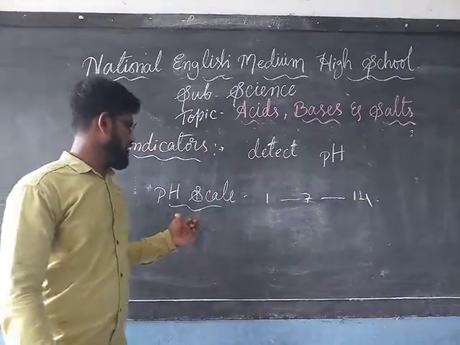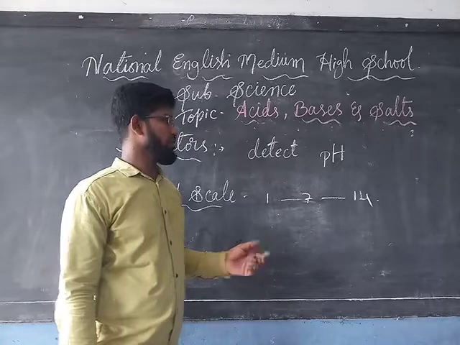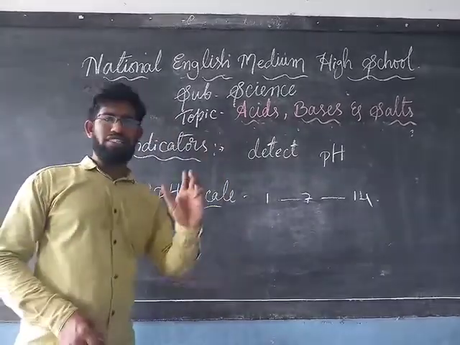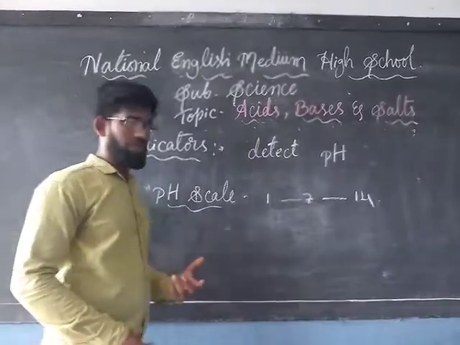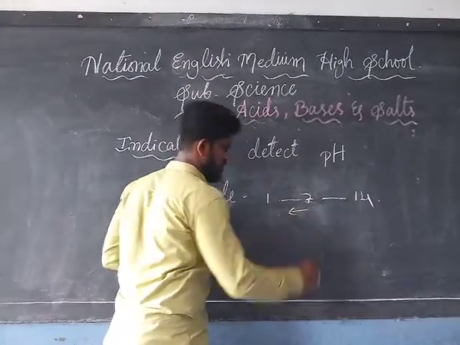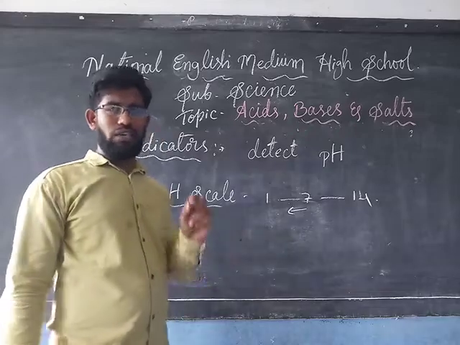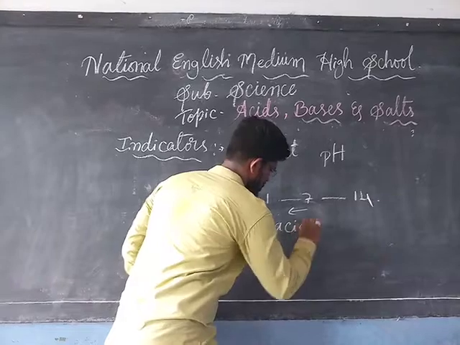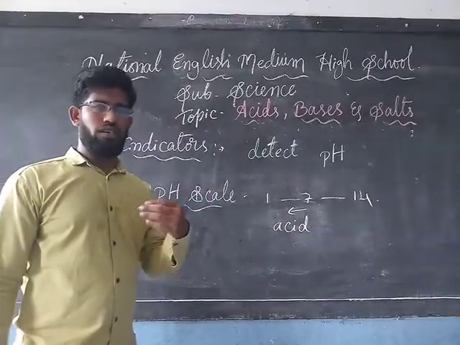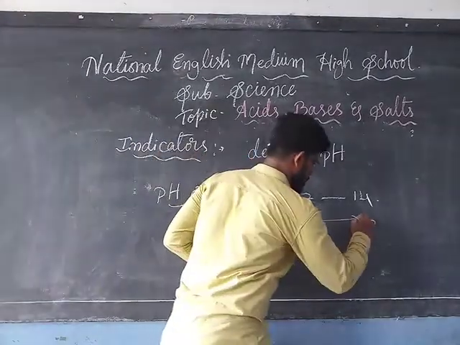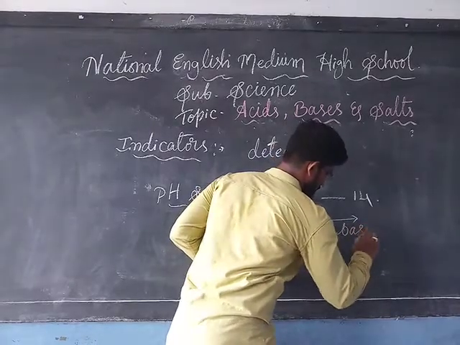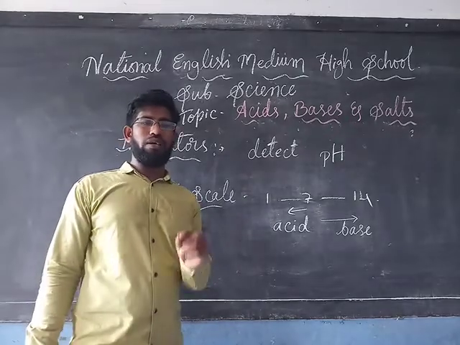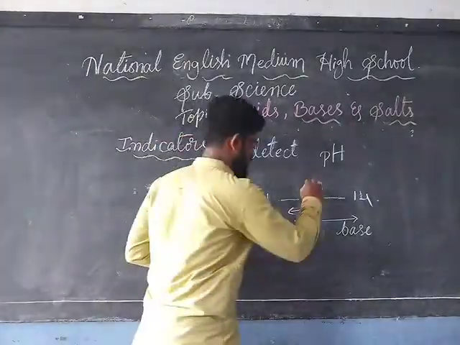On the pH scale, we are going to check which is acid, which is base. If the substances we are using to check the nature come below 7, if the pH level is below 7, they are considered as an acid. And if they are coming above 7 up to 14, they are considered as a base. So what about that 7? If the substances have the pH of 7, they are neutral.